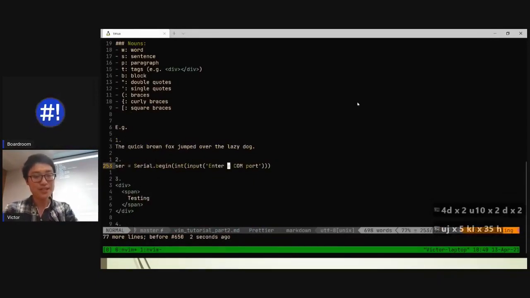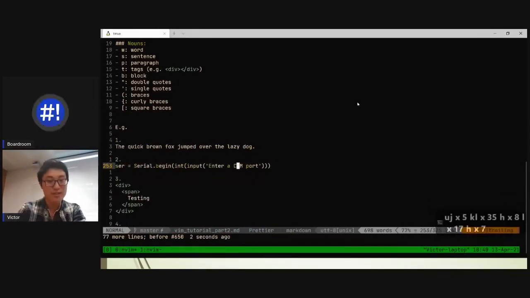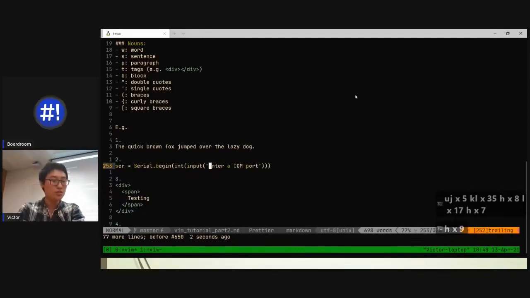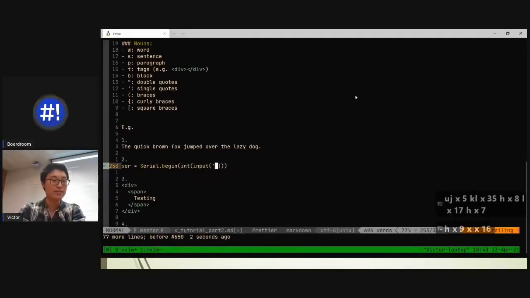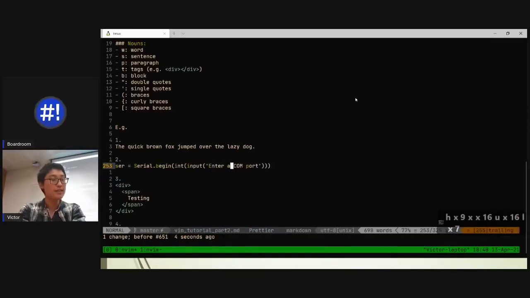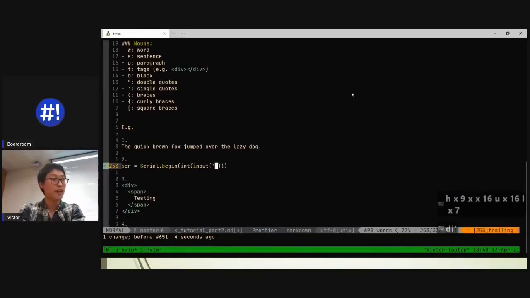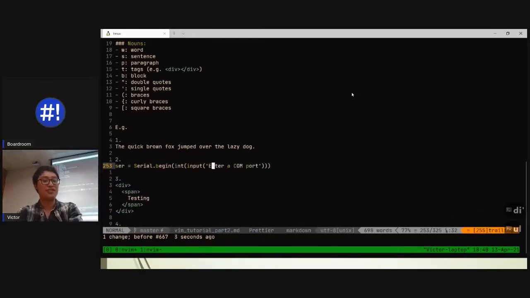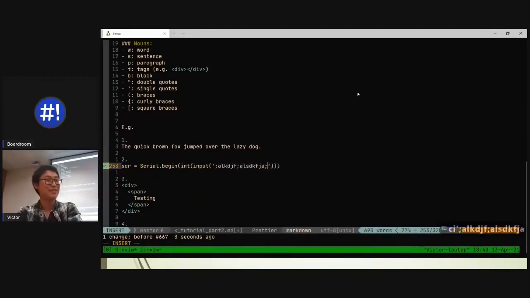What if I want to, you see these quotes here, right? What if I want to delete in the quotes? Well, traditionally you just go in and press x, right? To take it all out. Well then, what if I can, d is to delete, right? Delete inside of the quotes. So good. What if I want to enter insert mode immediately? Change in the quotes. And I'm in insert mode.